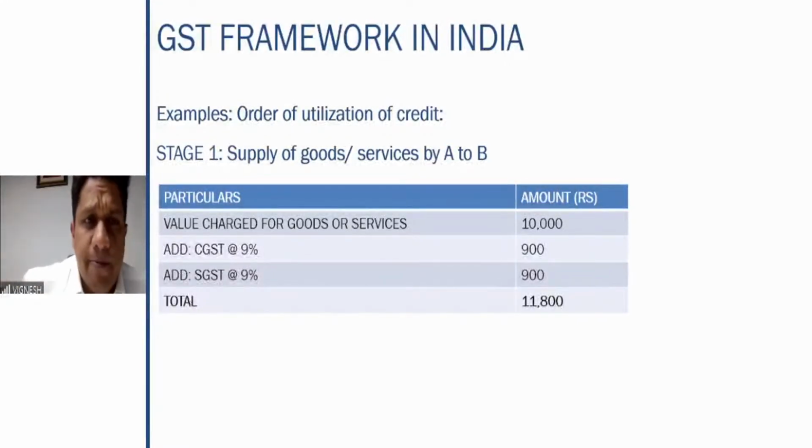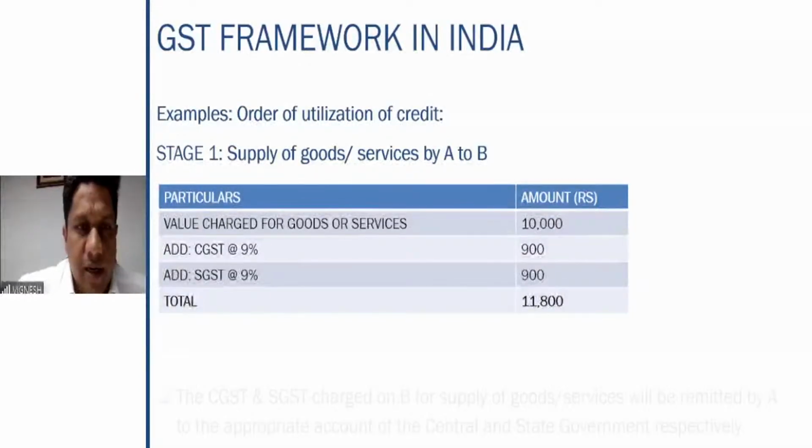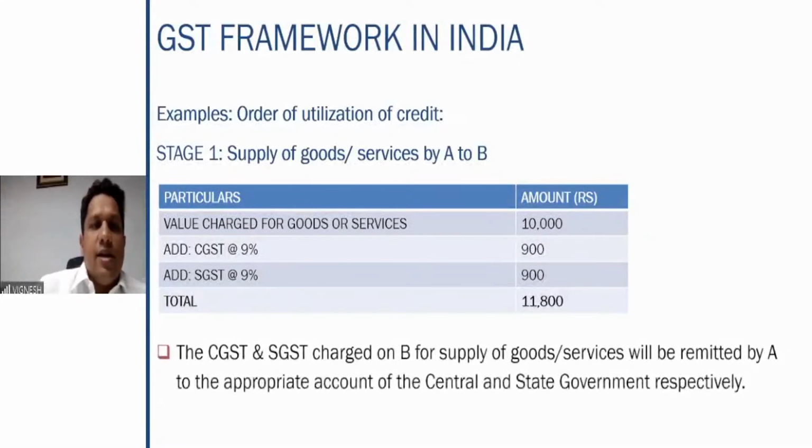So first stage here, A supplies the goods or services to B. The value charged for the goods or services, let us assume it is 10,000. CGST 9%, SGST 9%, total comes to 11,800. This is stage one.